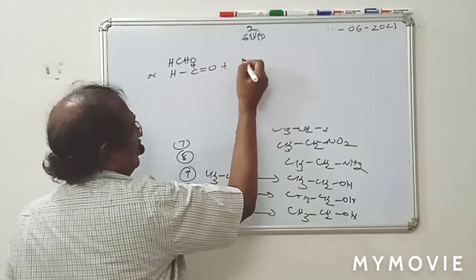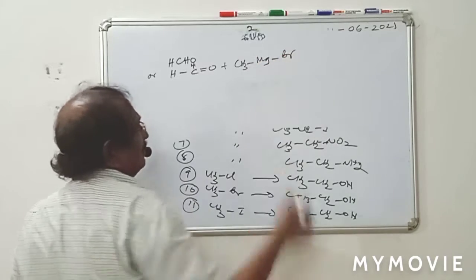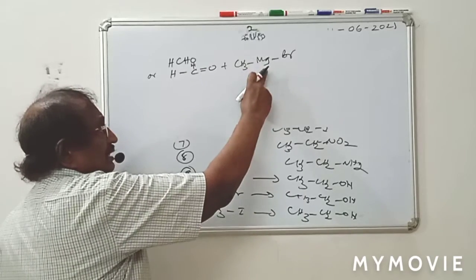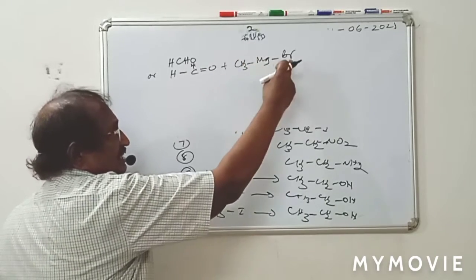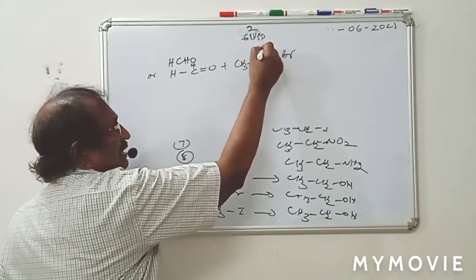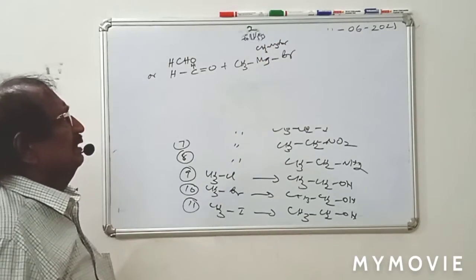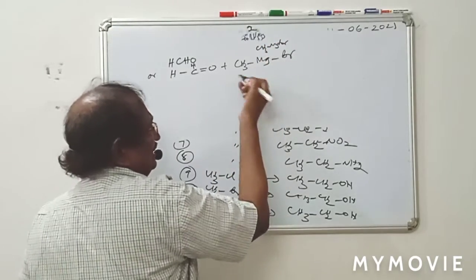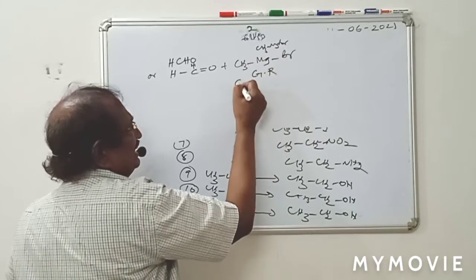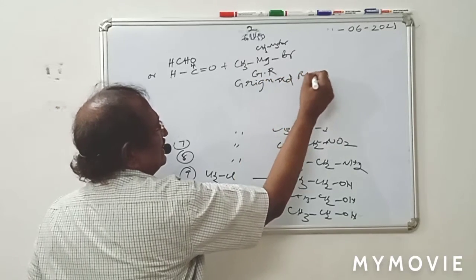This reacts with methyl magnesium bromide. Methyl magnesium bromide: magnesium has 2 valencies. With the 2 valencies, it is holding CH3 as well as Br. Here one bond, here one bond. Short form, CH3MgBr. Like this we can also write. So CH3MgBr, methyl magnesium bromide, generally is a Grignard reagent. Grignard reagent.